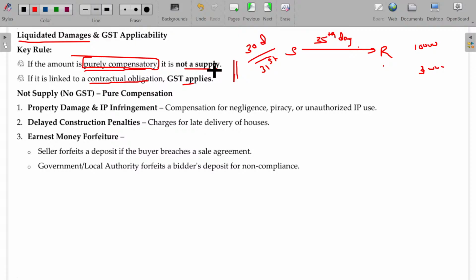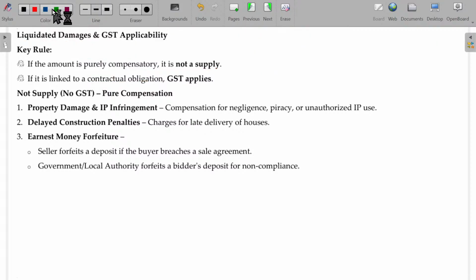And if it is linked with a contractual obligation, while drafting the contract itself, that liquidated damage is also included and consideration is also charged for that, then automatically that will be a supply, and automatically GST will be applicable. Is that okay? Hope you'll now be able to understand what is called liquidated damages. Now, compensatory is not supply. Contractual, GST applies.